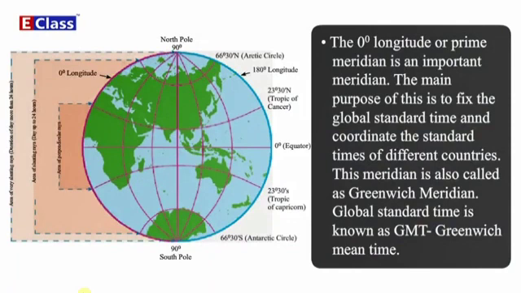The 0-degree longitude or prime meridian is an important meridian. The main purpose of this is to fix the global standard time and coordinate the standard times of different countries. This meridian is also called as Greenwich Meridian. Global Standard Time is known as GMT, that is Greenwich Mean Time.